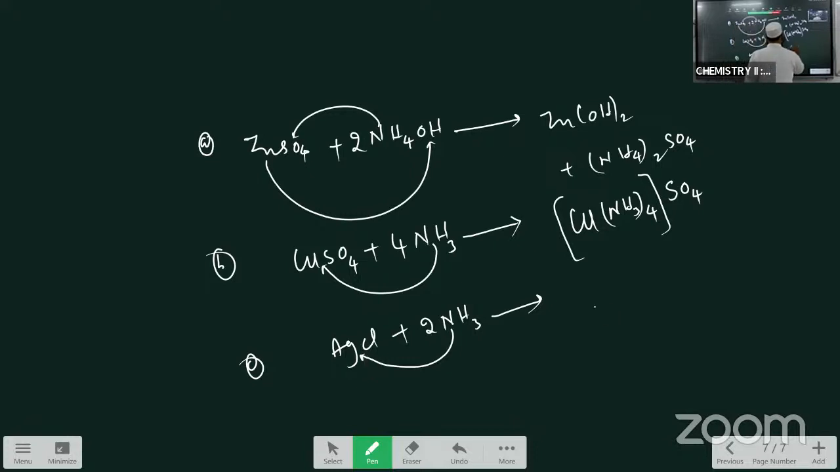Once again I am writing the complex, write Ag like this. Then now next one NH3. How many times? 2 times. Now close the bracket. This is the complex and Cl. So these are the properties of ammonia.